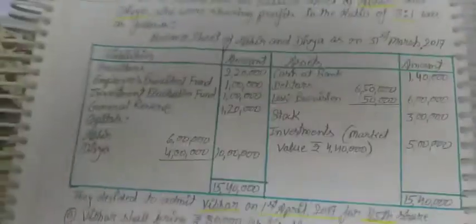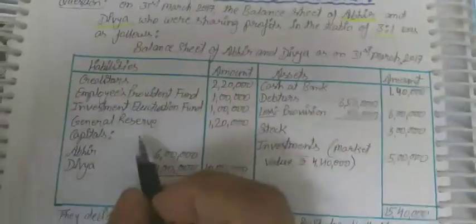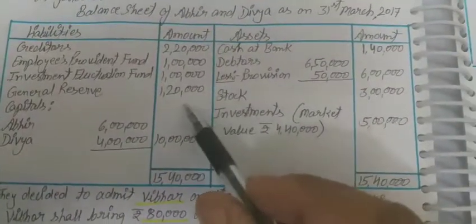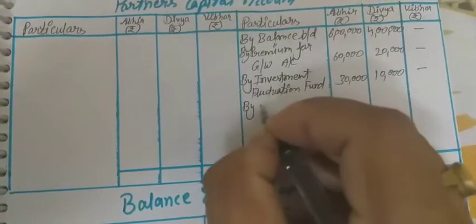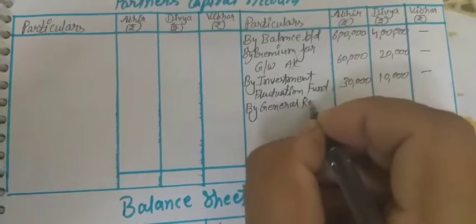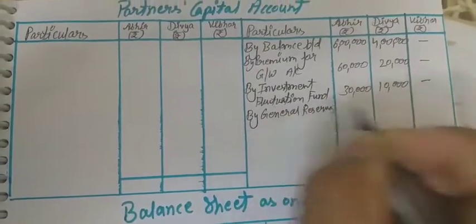And now there is general reserve. General reserve will also be distributed among the partners in the old ratio, that is 1,20,000, and it will be shown on the credit side.